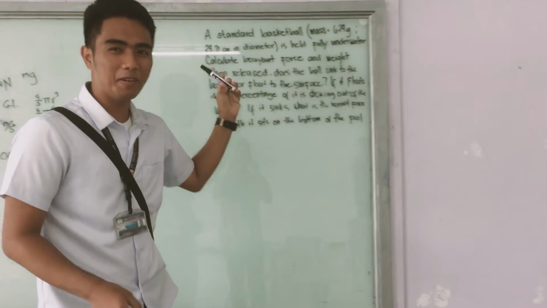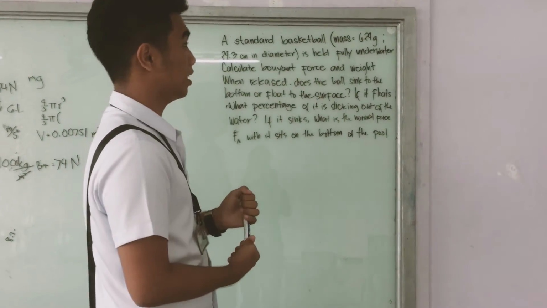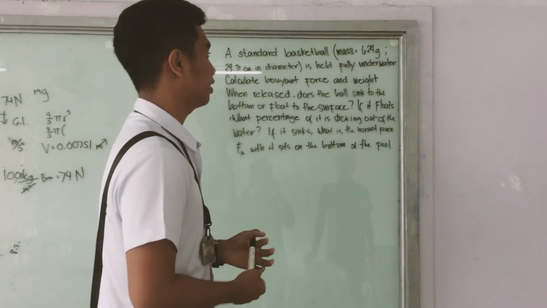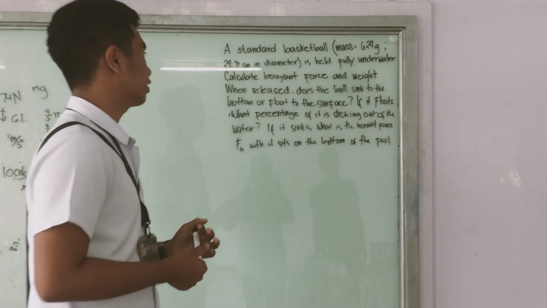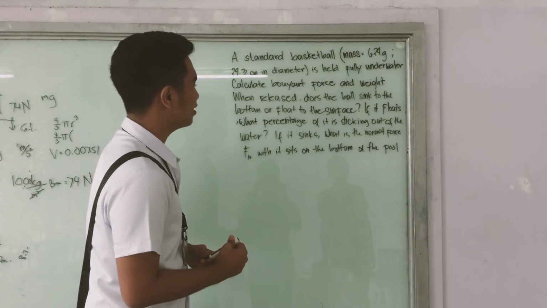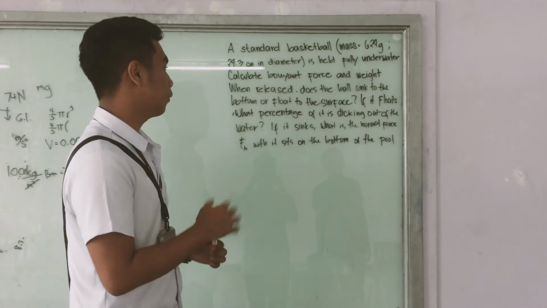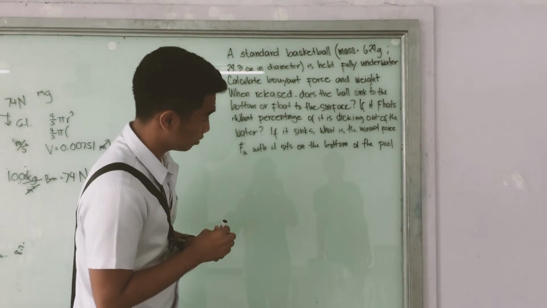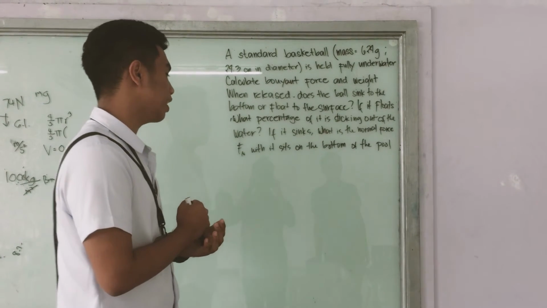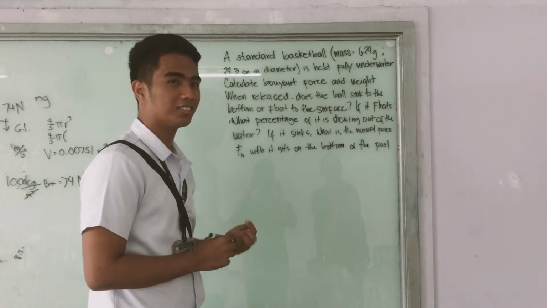So there will be a problem about buoyant force. A standard basketball of mass 624 grams and 24.3 centimeters in diameter is held fully underwater. Calculate the buoyant force and weight. When released, does the ball sink to the bottom or float to the surface? If it floats, what percentage of it is sticking out of the water? If it sinks, what is the normal force Fn when it sits on the bottom of the pool?